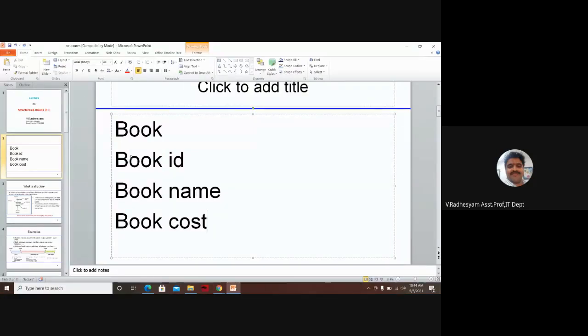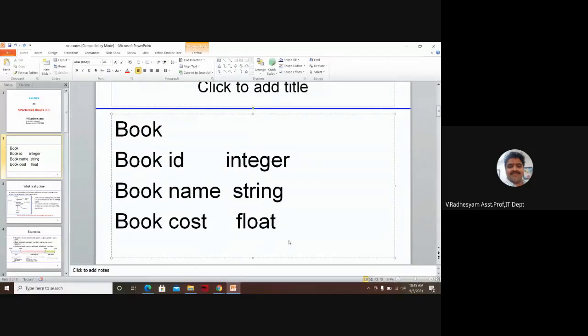Book ID is of which data type? Integer data type. Book name is a string, a series of character values. Book cost is float data.